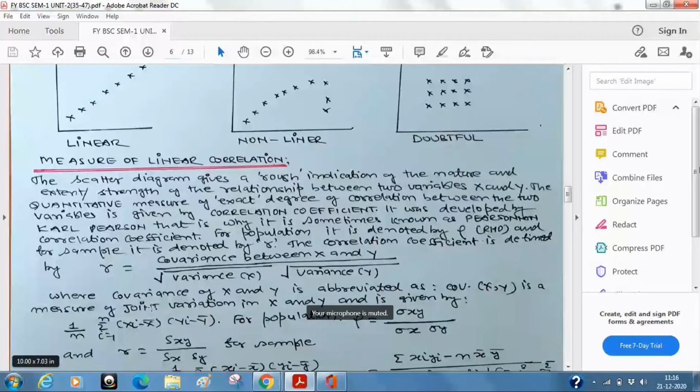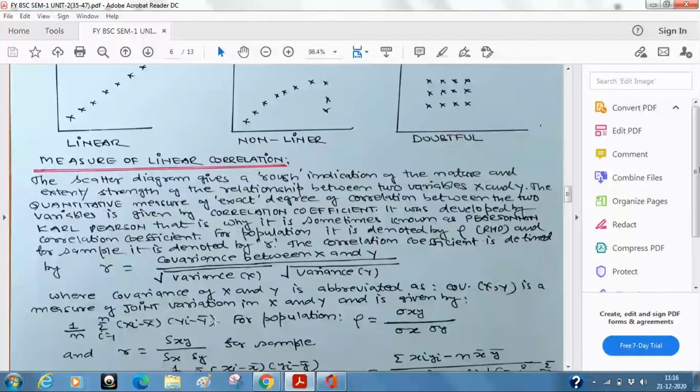But now, sir, one is x and another is y. So we have to multiply them together. So this is the mathematical formula which you have to remember. What is the formula for covariance? Sir, it is 1 upon n, summation i equal to 1 to n, xi minus x bar into yi minus y bar. Variance formula you know. Okay.